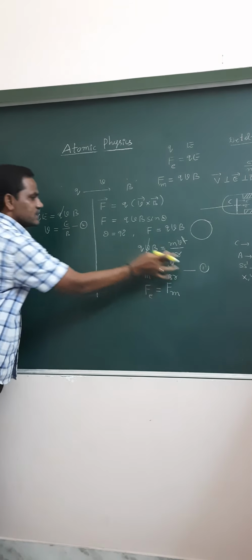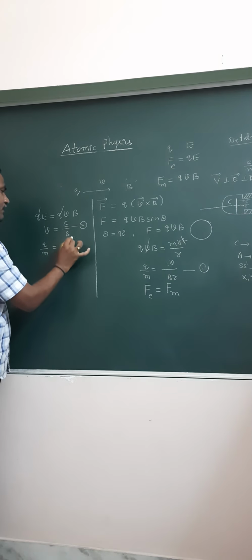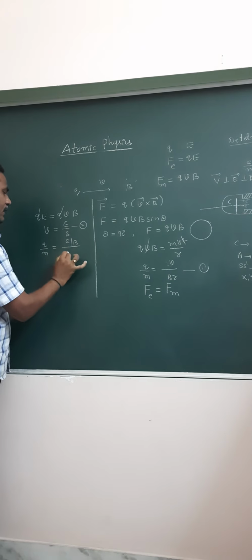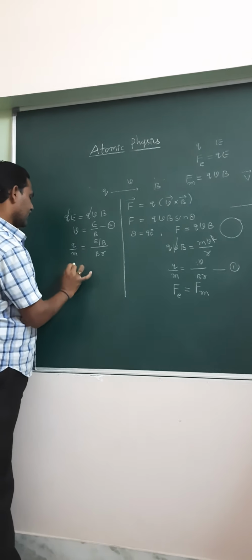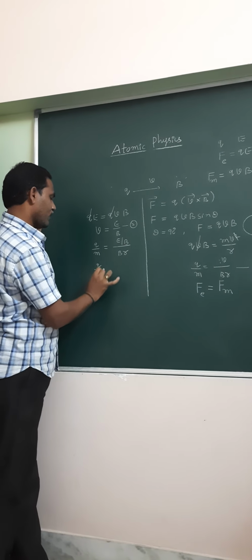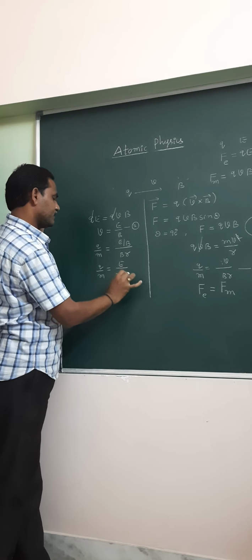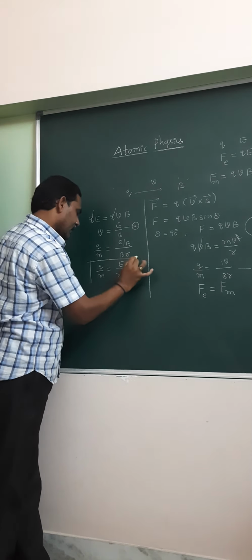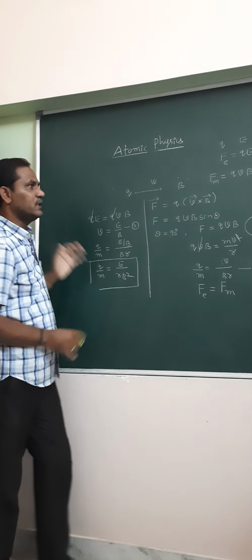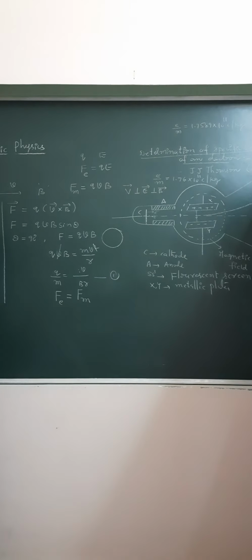Substituting this value in equation 1, the ratio of charge to mass, that is nothing but specific charge, Q by m is equal to E by rB square. In this formula, E is the electric field strength between the plates.